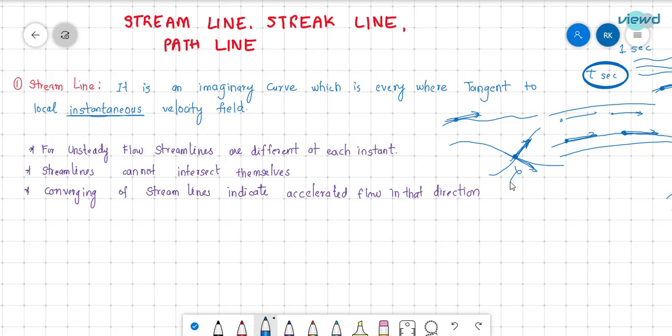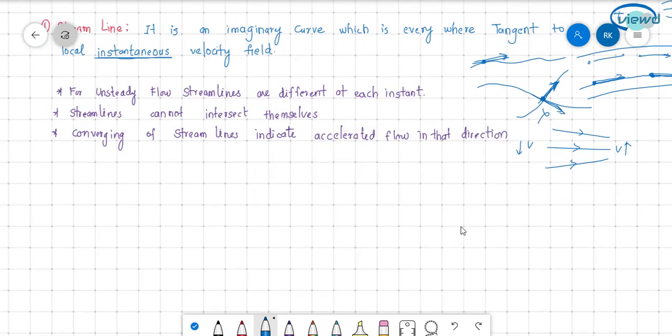Converging of streamlines indicates accelerated flow in that direction. So if the streamlines are in this way, this indicates an accelerated flow. Velocity is less here, and here velocity will be more. So this is an accelerated flow.